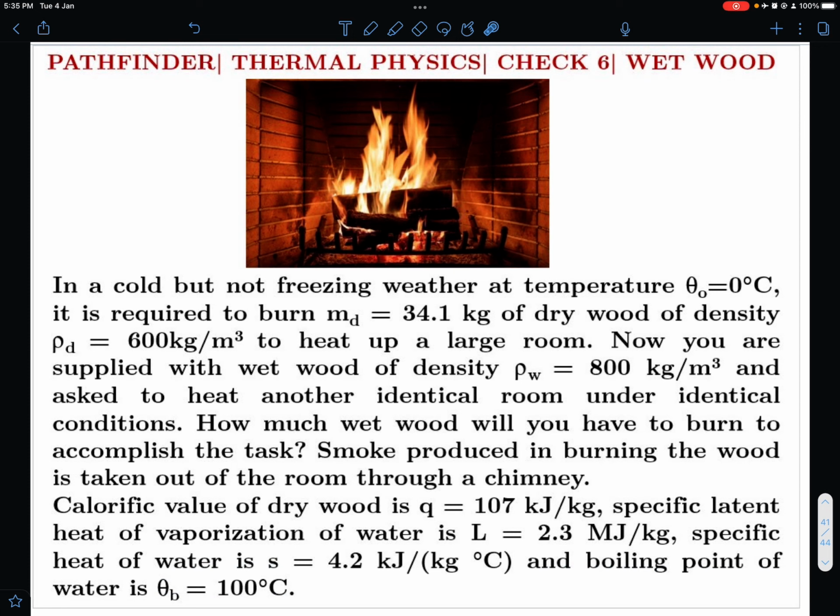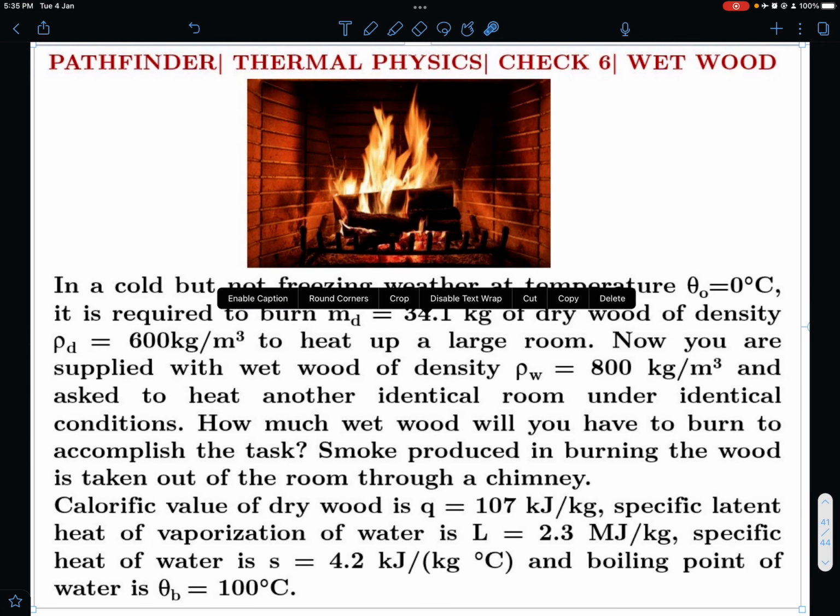Here obviously when you are using wet wood, a portion of the heat will be utilized for boiling water, in fact heating the water and then boiling the water. So if you want, you can give it a try, and then you can have a look at my solution. I'll get into my solution right away. Okay, so let's see.